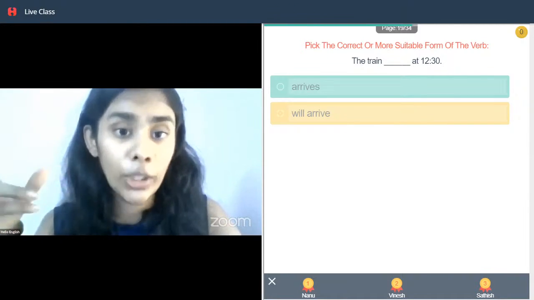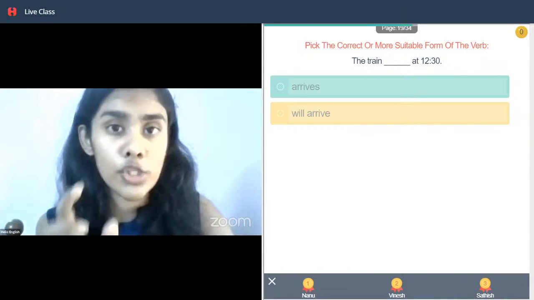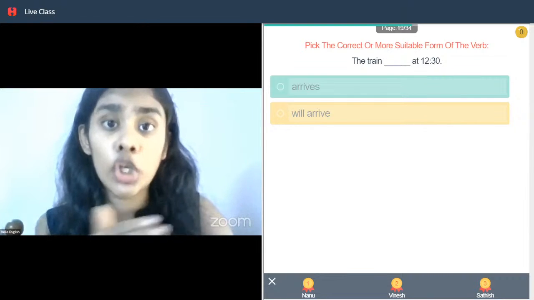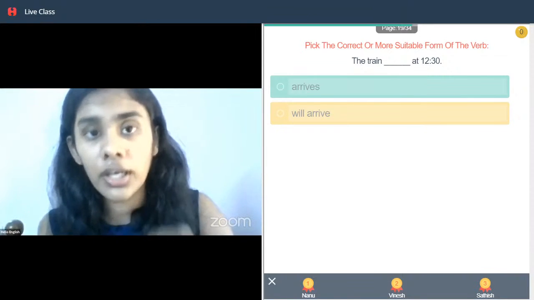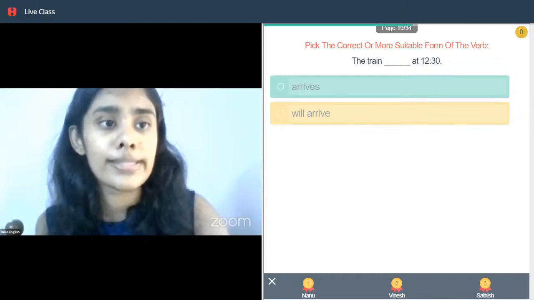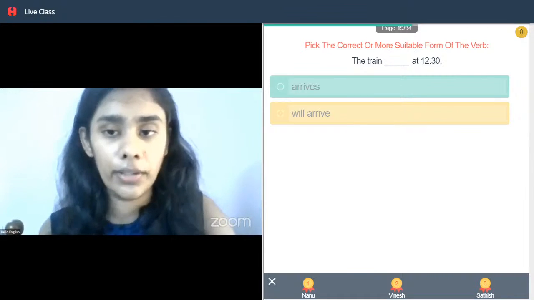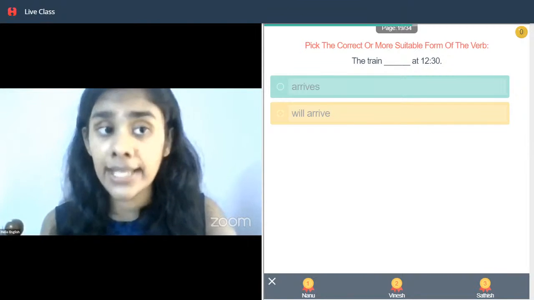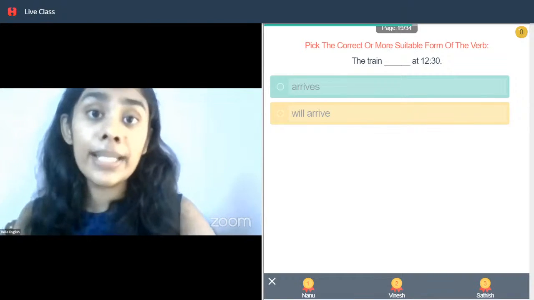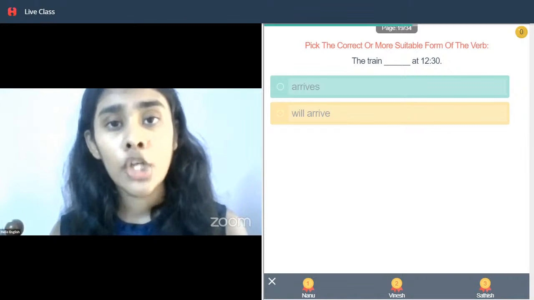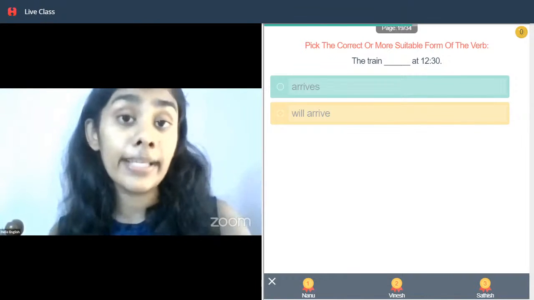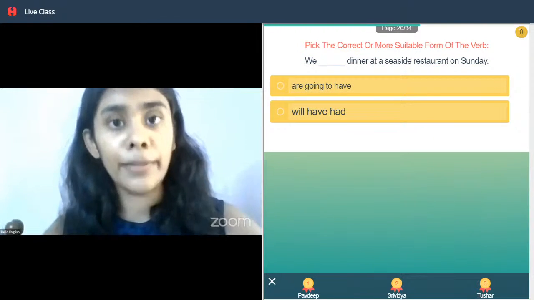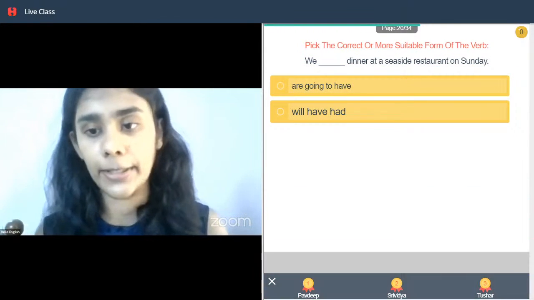to the schedule. So if you have attended the previous class, you all know that present tense can be used in order to show habitual activities or schedules and all of that. So therefore here it is referring to a schedule. So therefore we will say the train arrives at 12:30. Something which usually happens on a normal basis. However, we can say the train will arrive at 12:30 agar somebody is asking us about the time. So here we are taking the situation to be in the context of something which happens normally. That's why the first one is correct.